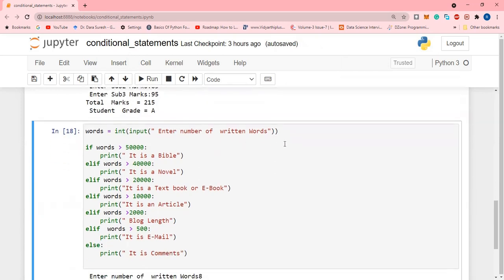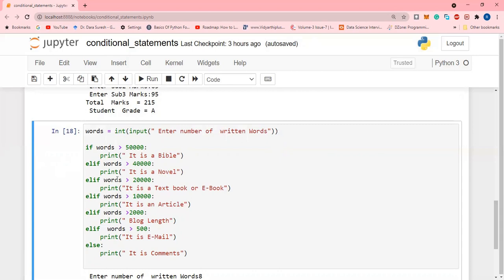Enter the number of written words. You can enter how many words are written in that book. According to that input, we will get the output. If words are greater than or equal to 50,000, that is more than 50,000 words, we define it as a Bible. If it is less than 50,000 and greater than 40,000, we define it as a novel.